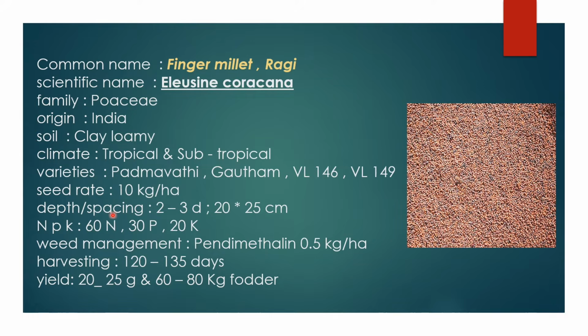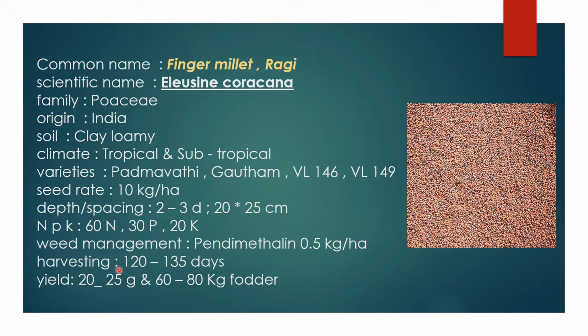The depth of ragi sowing is mainly 2 to 3 centimeters, and the spacing is 20 to 25 centimeters from plant to plant and row to row. The NPK fertilizers are 60 kg nitrogen, 30 kg phosphorus and 20 kg potassium. For weed management, we have to apply pendimethalin 0.5 kg per hectare, and maintain hand hoeing also.